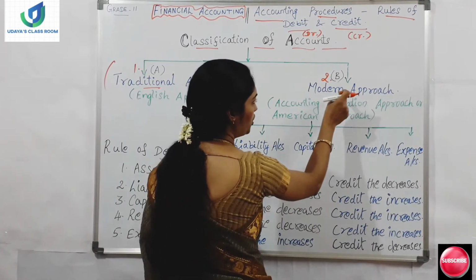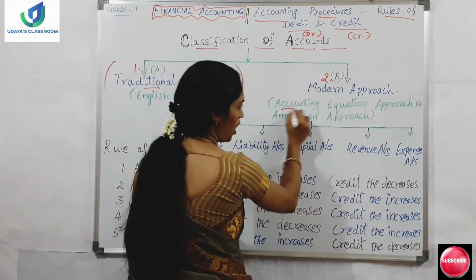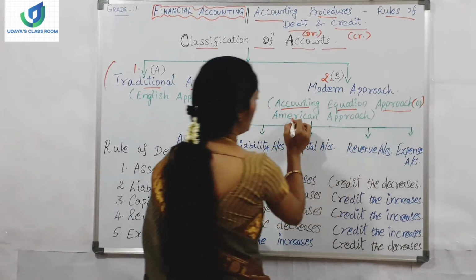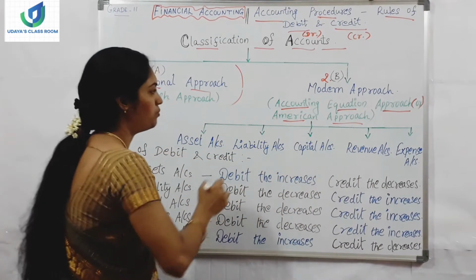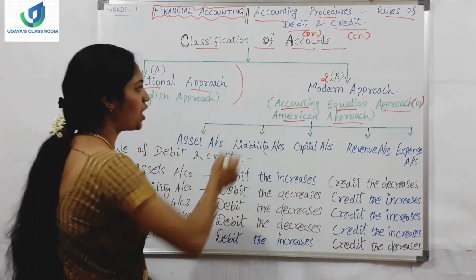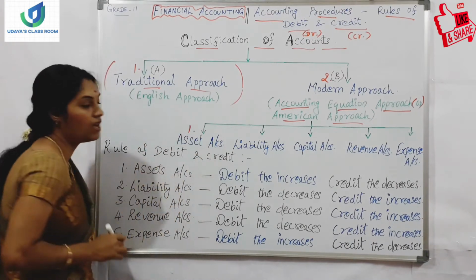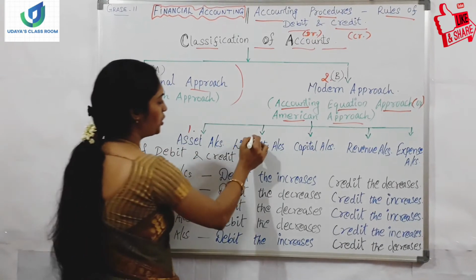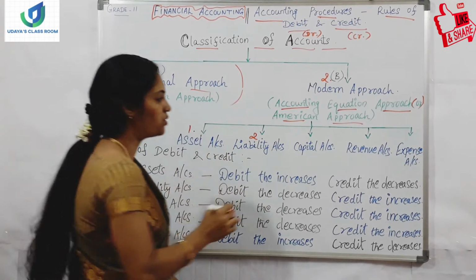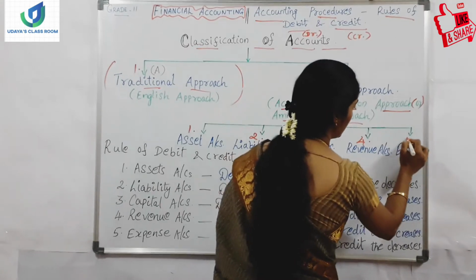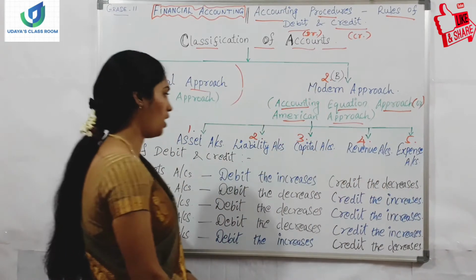Already I have told you, the modern approach is the accounting equation approach or the American approach. So based on this American approach, let's see how the accounts could be classified. Number one is asset accounts, number two is liability accounts, number three is capital accounts, number four is revenue accounts, and number five is expense accounts.